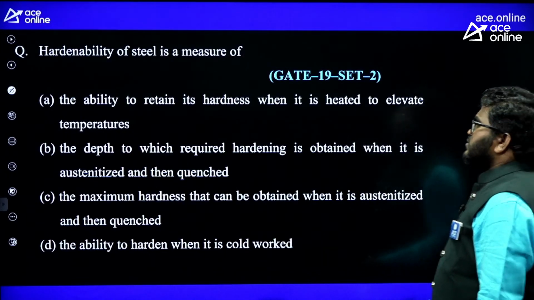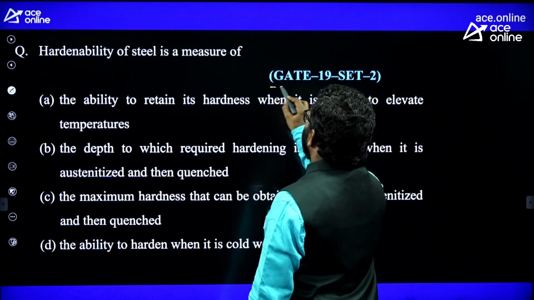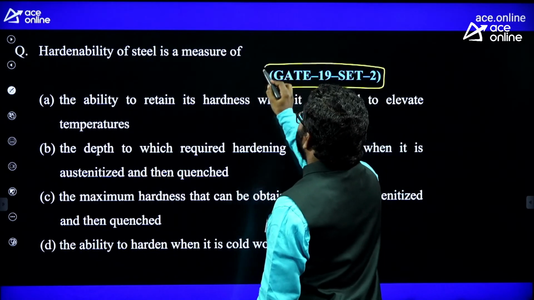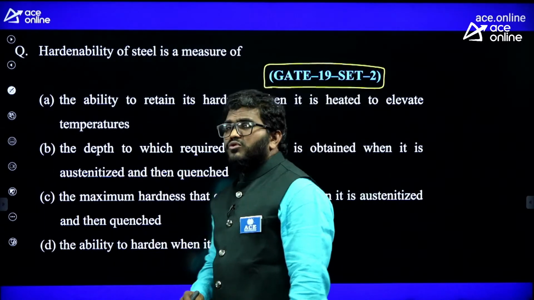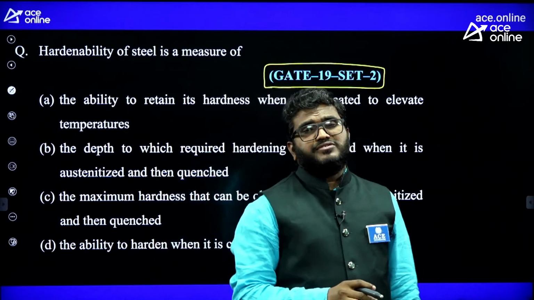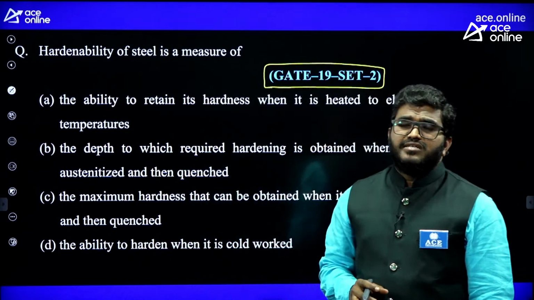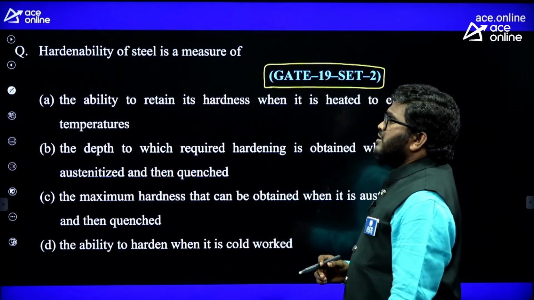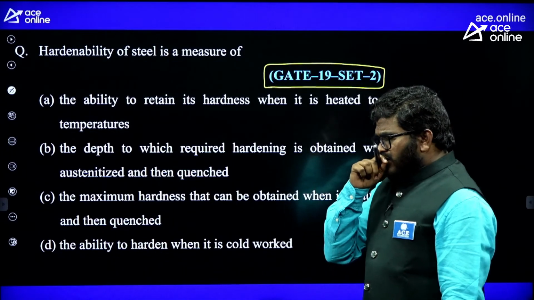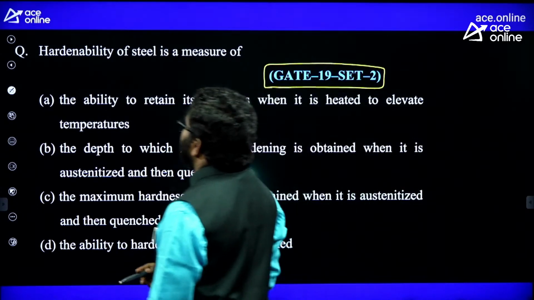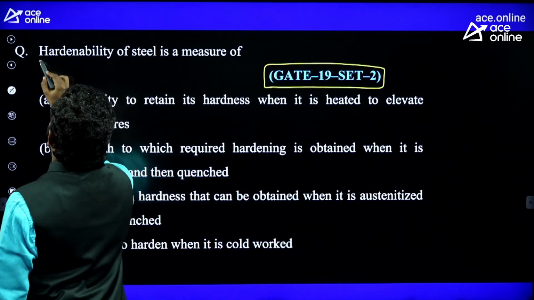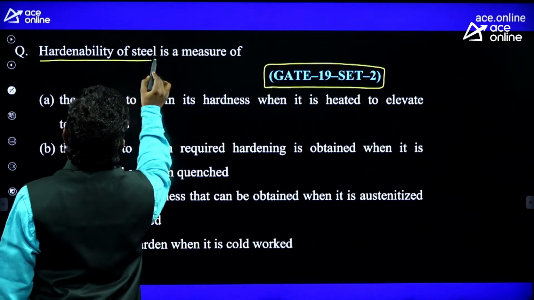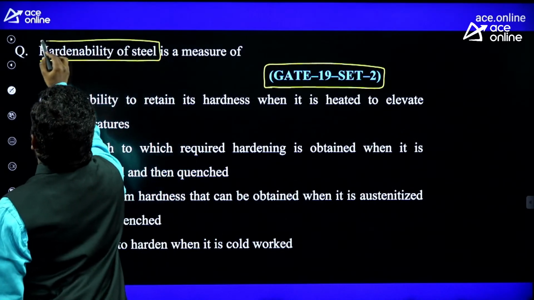Now you see, in GATE 2019 they asked a question. Remember, from heat treatment they will ask you only theoretical type questions. So what is the question here? Hardenability of steel. Remember, hardenability of steel is actually from the hardening process.